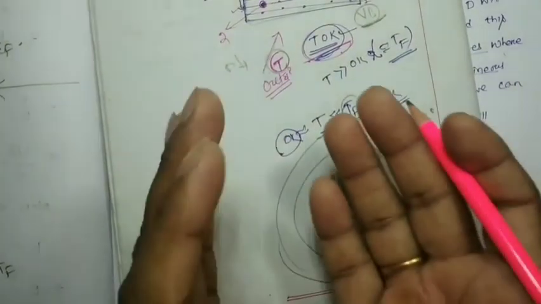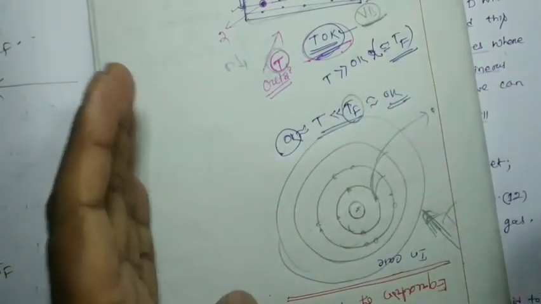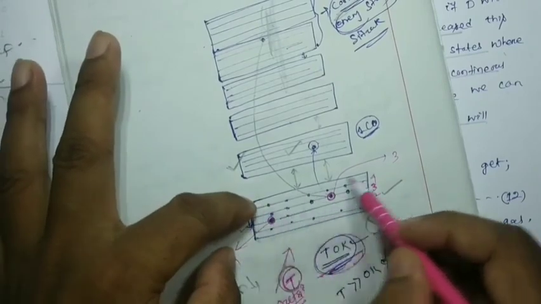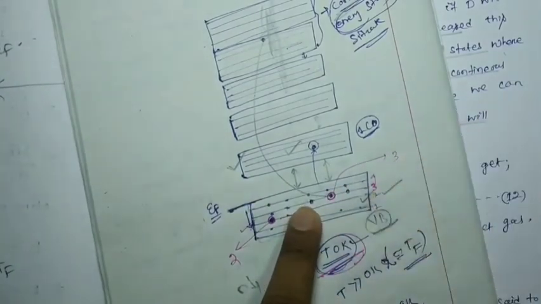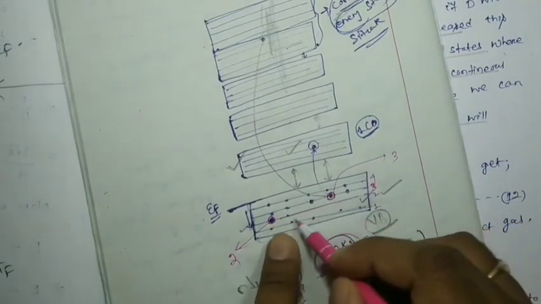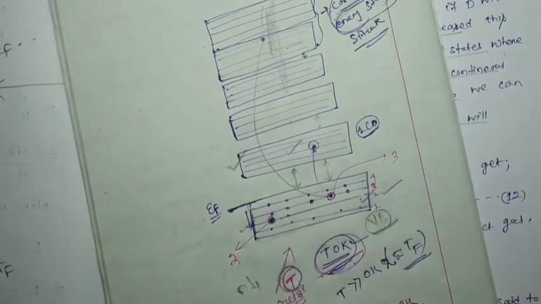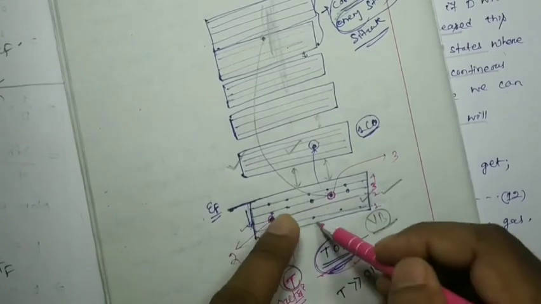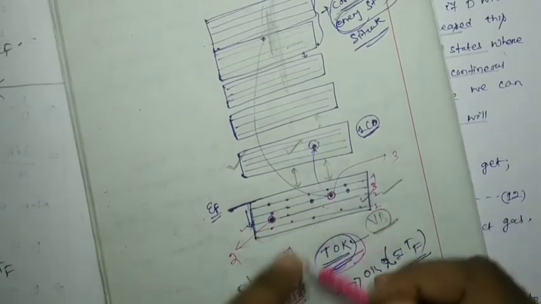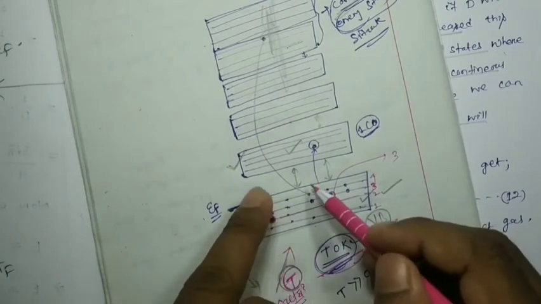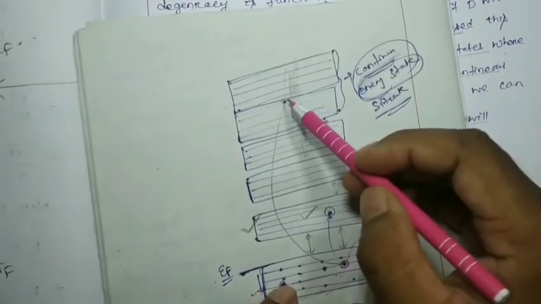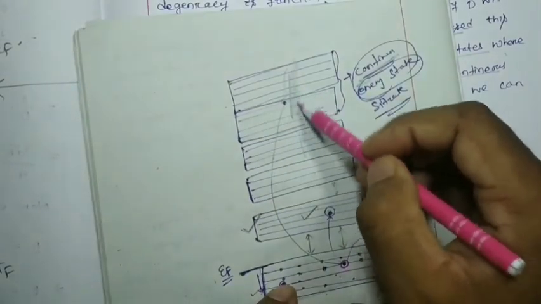See, both ways you can understand. If below the energy level EF all the particles are present, that means the system is at 0 Kelvin. If the number of particles is going to be decreased, how will it decrease? If we give the temperature, then it will decrease, no? That means it is decreasing because it has taken some temperature, right? So if it is decreased, that means electrons jump to the higher energy states where the energies are continuous.